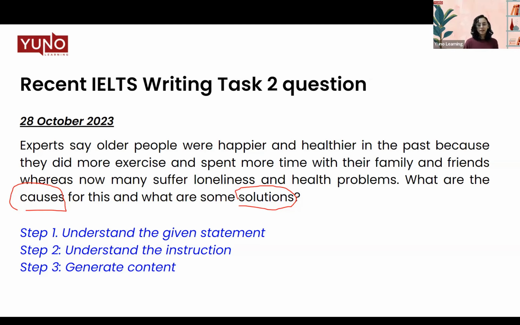If they had written what are the causes, the effects, and then solutions, then you have to also sync them together. Then we'll be talking about 2 causes, 2 effects, and 2 solutions. Apart from this, when we have a causes and solutions essay, what will the structure look like? So let's quickly get to the structure of this essay.